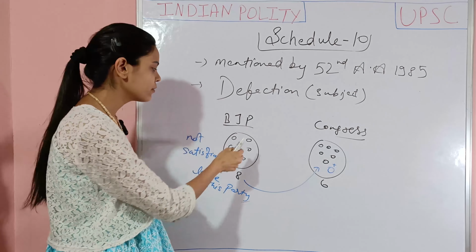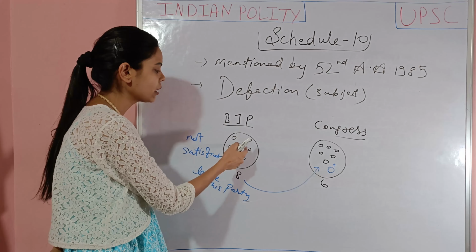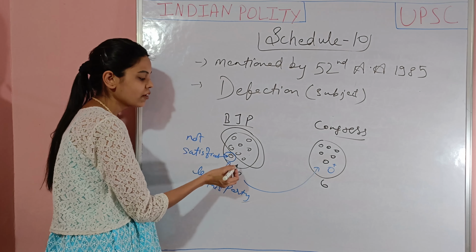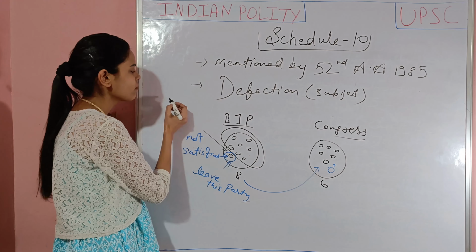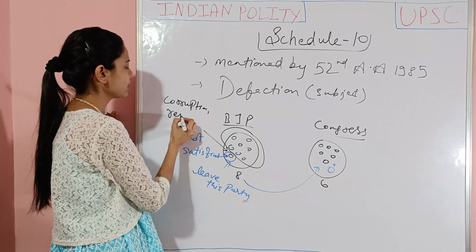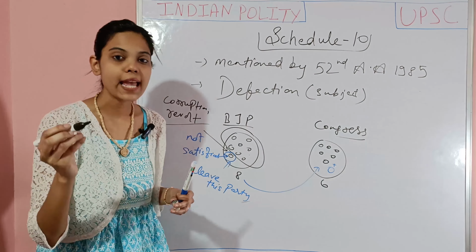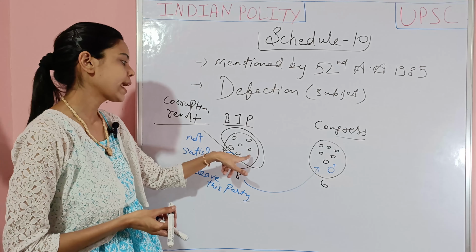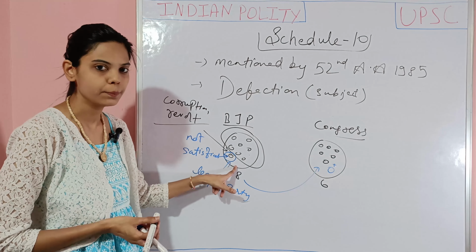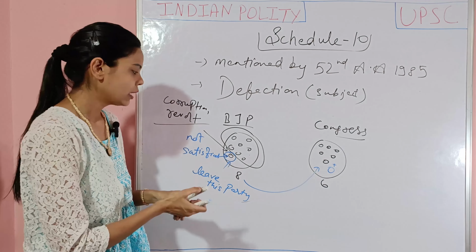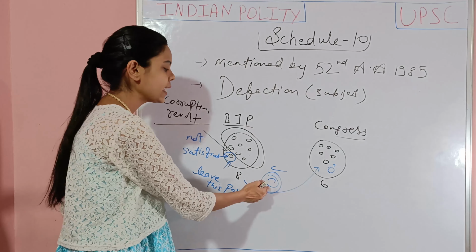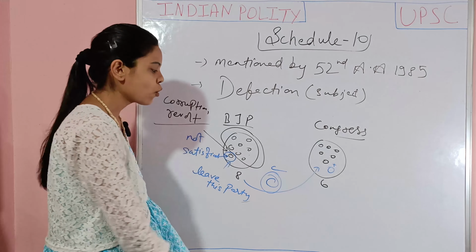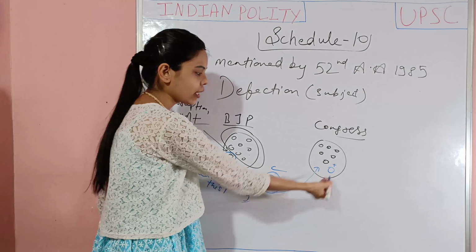So this process is called defection. Also, the members of this party, the members of BJP, can also disqualify him from their party on the grounds of corruption, revolt, and any other suspicious activity found by all the members of the party. So they can also disqualify him on these grounds. And then he is alone because he is disqualified by his own members. So what will he do alone? He will join the next party.